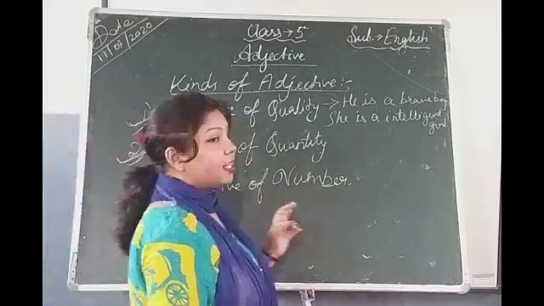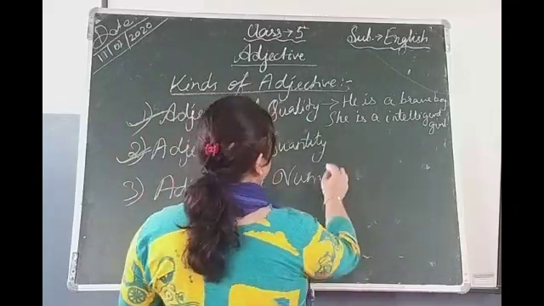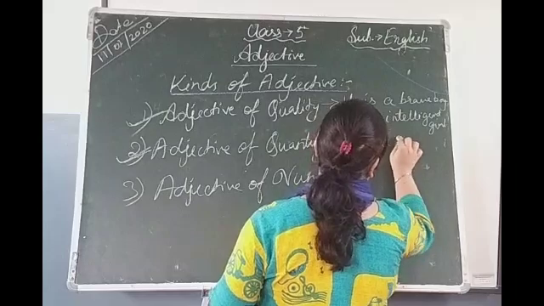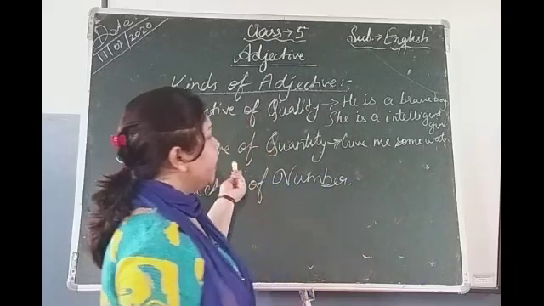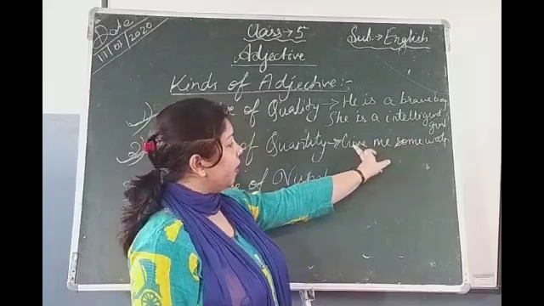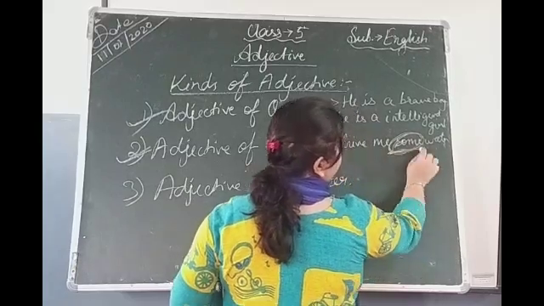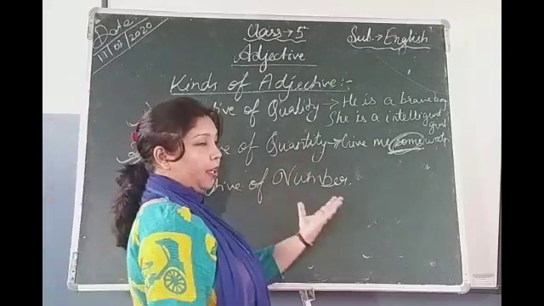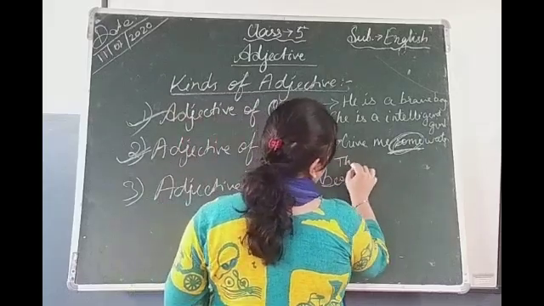Now, second one is adjective of quantity. It means which describes the quantity, how much quantity it is. For example, give me some water. Adjective of quantity is expressing what? Quantity of things. So what is the example? Give me some water. How much water? Some water. It is expressing the quantity. Adjective of quantity means which expresses the quantity of a thing is said to be what? Adjective of quantity.